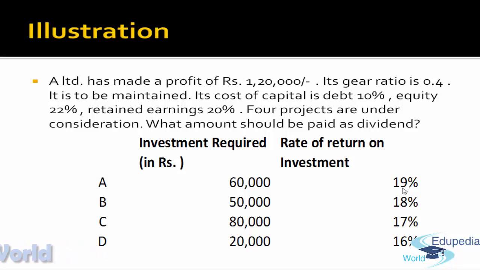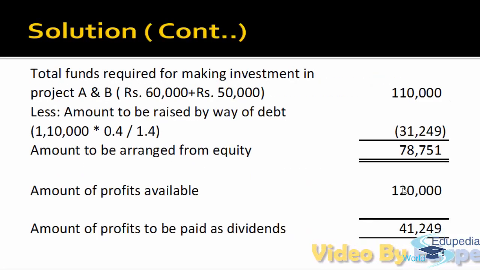So all those projects which are providing a return more than 17.14 will be accepted by the company, right? So out of A, B, C, D, A and B projects, these 2 projects are giving return of more than 17.14. So the company will accept these 2 projects. These 2 projects require an investment of 60,000 plus 50,000, that is 1,10,000. The company has made a profit of rupees 1,20,000. So out of this 1,10,000, the company has to maintain a debt and equity ratio. This has to be maintained.